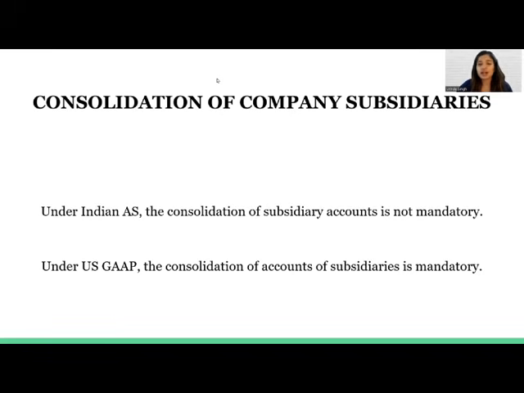So, say for example, a company has four subsidiaries. If we apply the Indian accounting standards, it is not mandatory to consolidate the financial statements of these subsidiaries. However, under Indian accounting standards, if it is decided to consolidate the financial statements, Accounting Standard 21 has to be followed. On the other hand, in a similar situation, US GAAP mandates that consolidated financial statements are prepared.